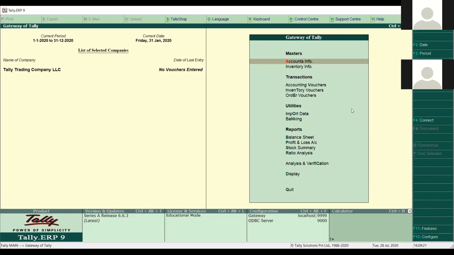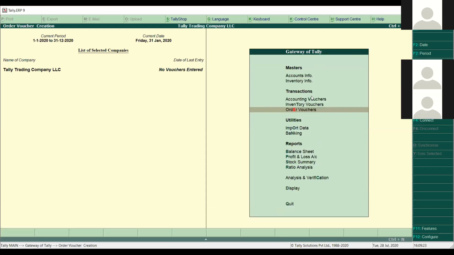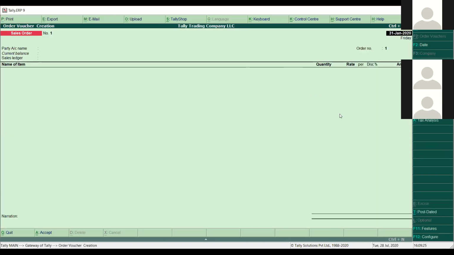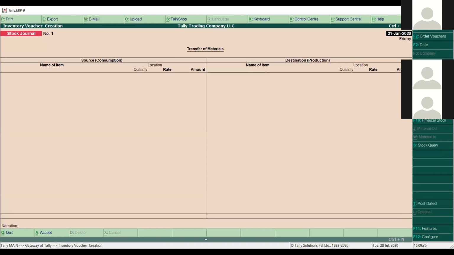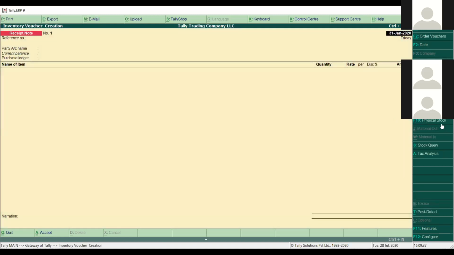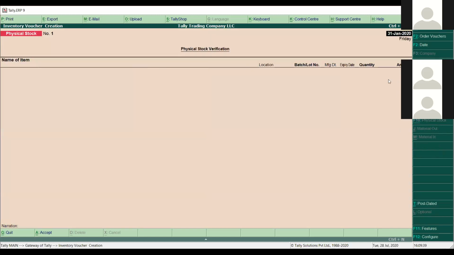If we go to the order section, we can get the sale order vouchers here, then purchase order vouchers here. Then going next to the inventory side, we have a delivery note, a receipt note, physical stock, and many more. Some are disabled because they don't come under today's agenda, so we will not speak about that.